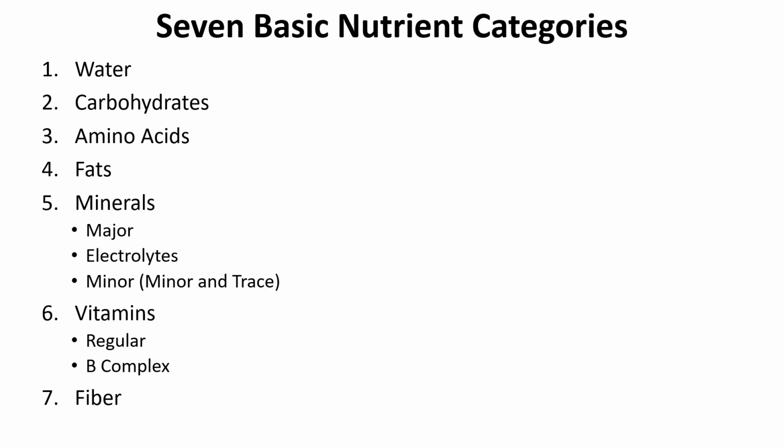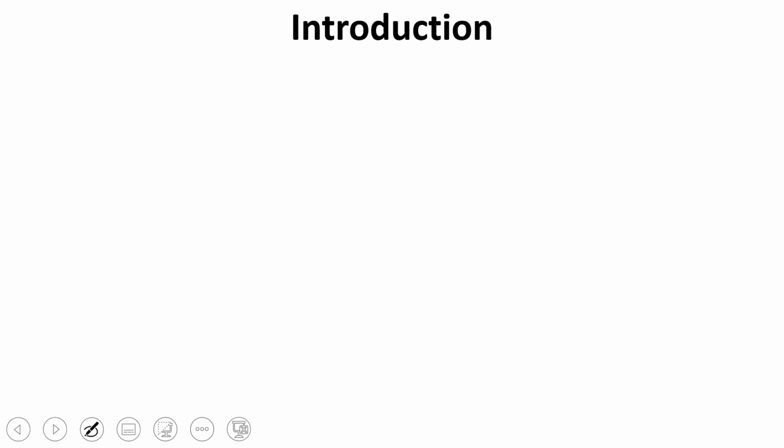In total there are 7 different nutrient categories we require, which are water, carbohydrates, amino acids or proteins. Then we require fat or lipid, you can call it. Then we require minerals, where we have microminerals, macrominerals, electrolytes and different other elements. Then we have vitamins, with 2 specific categories, regular and vitamin B complex, and lastly we have fibers. Out of these 7 categories, we are going to talk about vitamin basics today.